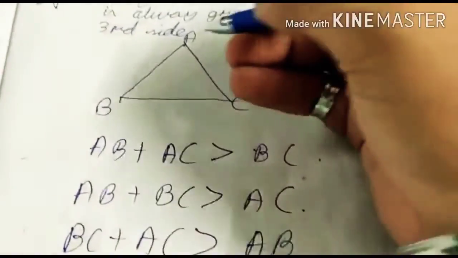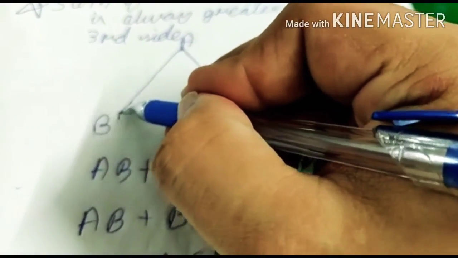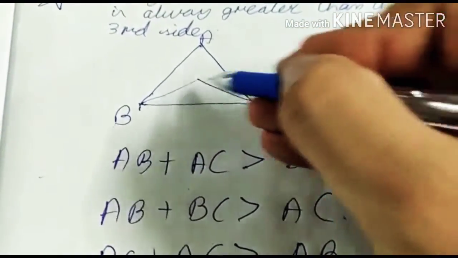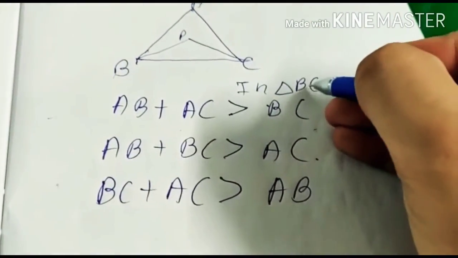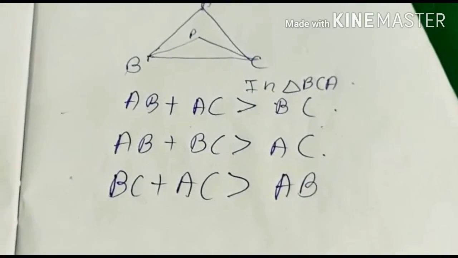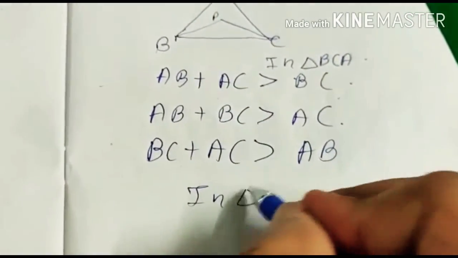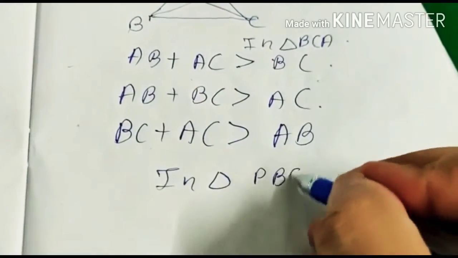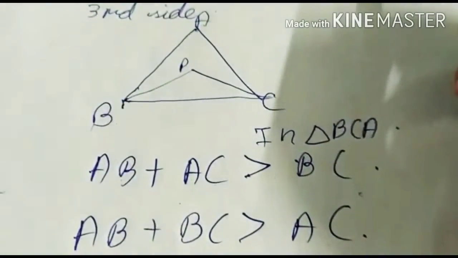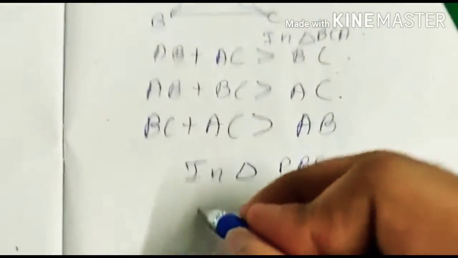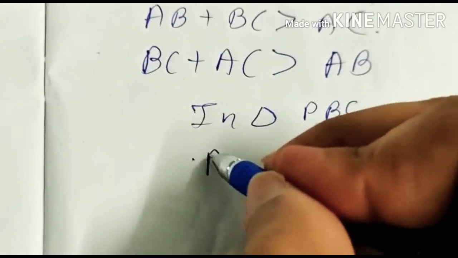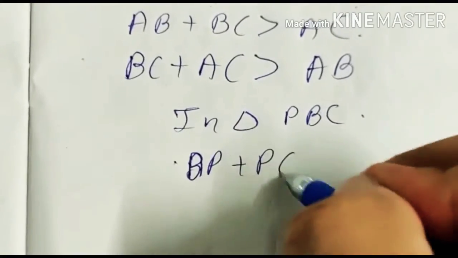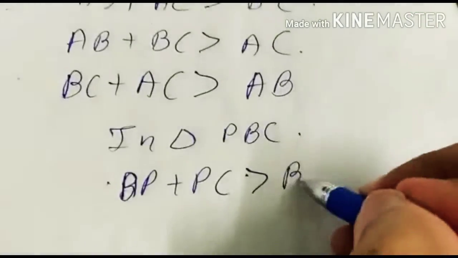If there is an internal triangle formed here, look, if one more triangle is formed here, this is P. So this was triangle ABC, and now in triangle PBC, BP plus PC will always be greater than the third side, that is BC.